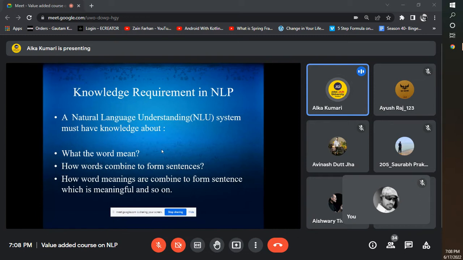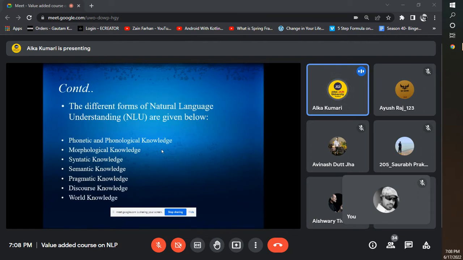So in the knowledge requirements, we need to focus on the concept of natural language understanding, where we can analyze the meaning of the word, how the words are arranged to form the sentence, and how these words are meaningful in the sentence mentioned in any review or any kind of Twitter post. So this is the concept of natural language understanding. The next scenario is that there are different kinds of knowledge, different scenarios. The first thing is phonetic and phonological knowledge. Then morphological knowledge. These are the knowledge types needed for natural language understanding.